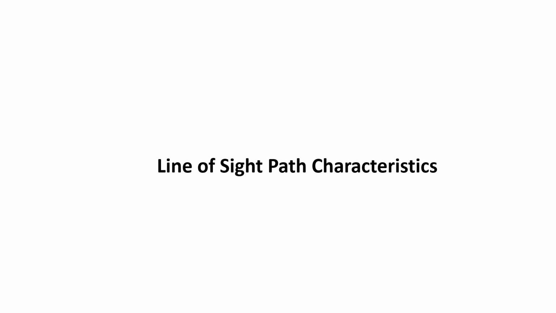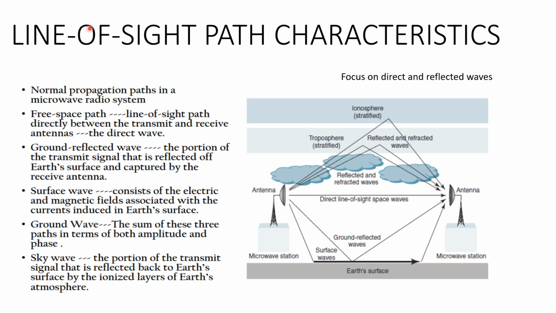In this section, we will be seeing about the different line of sight path characteristics in microwave communication. Before going to the line of sight path characteristics or the considerations in microwave communication, understand that the communication is always a LOS, that is a line of sight, between a transmitting antenna and a receiving antenna, and there will be traveling of EM waves between the antennas.